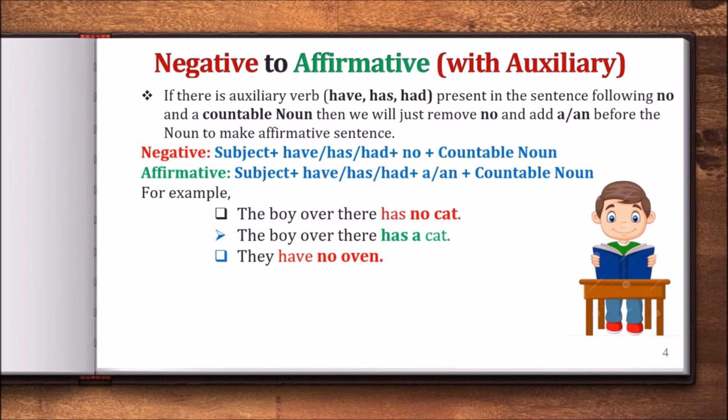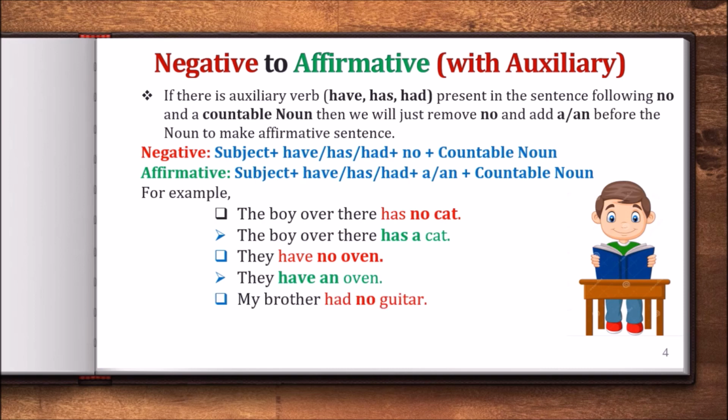If you say they have a oven, that will be wrong, because we will write they have an oven. Why? Because O is a vowel. That's why we will write an. They have an oven. Alright?